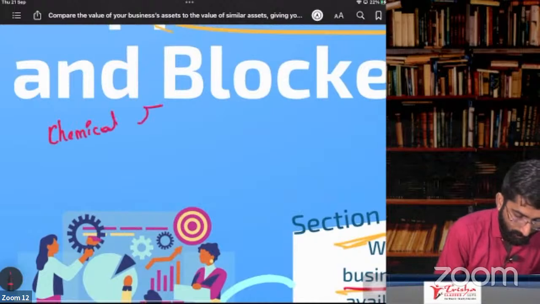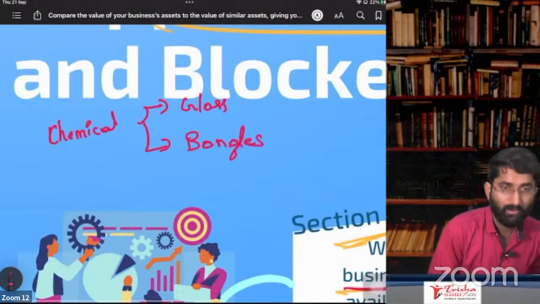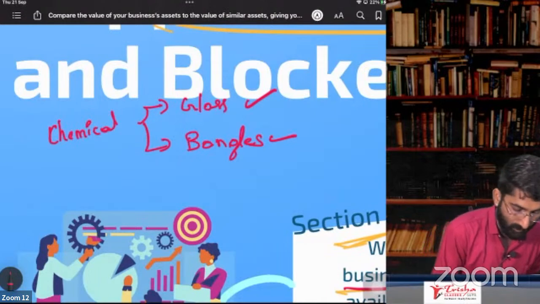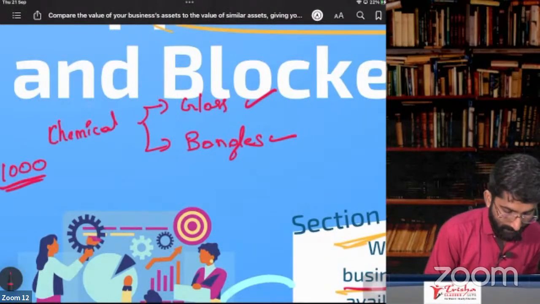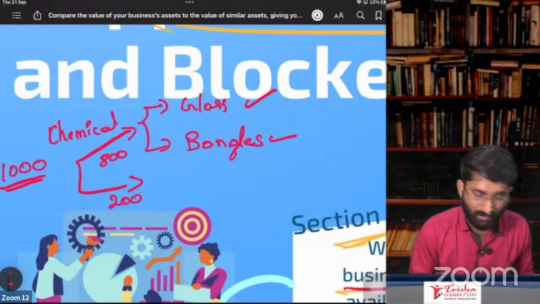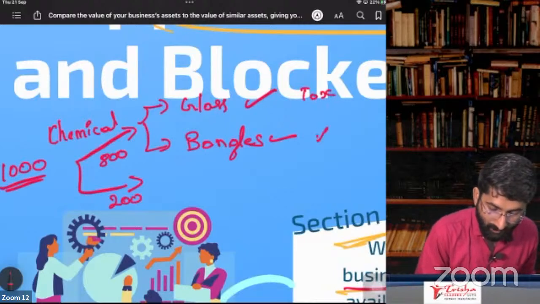In that, you are producing glass, which is taxable, and bangles, which is not taxable. Example, you purchase 100,000 tons of some chemical and you are using 800 tons for glass and 200 tons for bangles. Both you are selling for business purposes, but glass is taxable and bangles are not taxable.